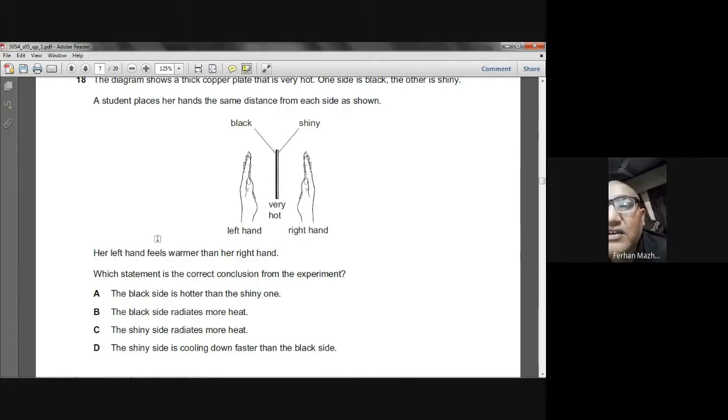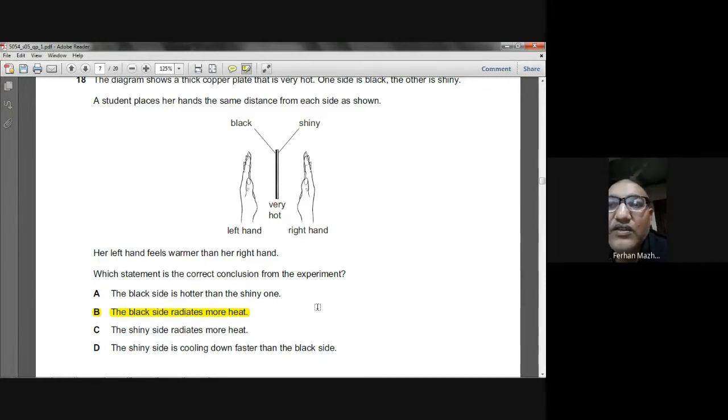Which statement is the correct conclusion from the experiment? The black side is hotter than the shiny one. The black side radiates more heat. Yes, this is the choice. C is the shiny side radiates more heat. No, the shiny side is cooling down faster than the black side.